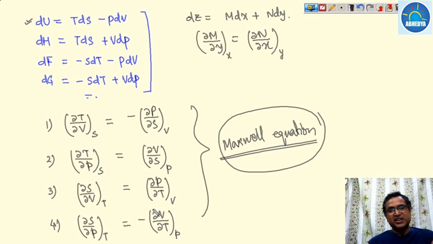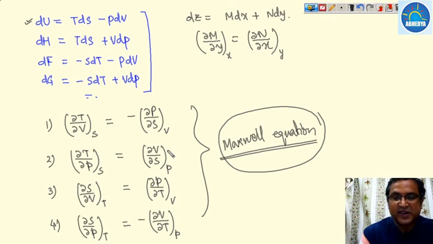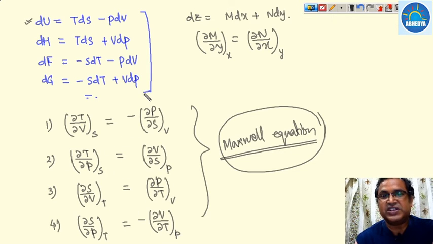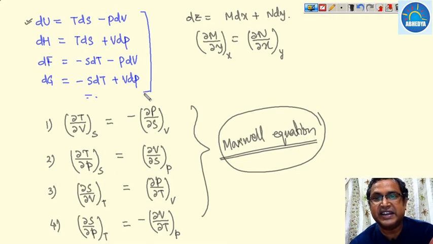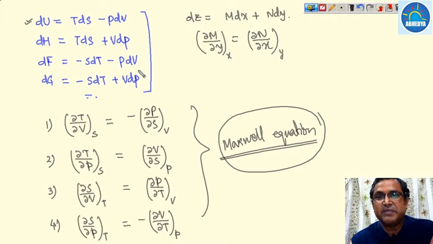Basically students generally forget all this. So you have to remember these four equations so that you are able to write them down whenever required. Now write down the first and second TdS equations for Maxwell's relation with the help of Maxwell's equations. Now I am going to write down the property relation with respect to other properties.